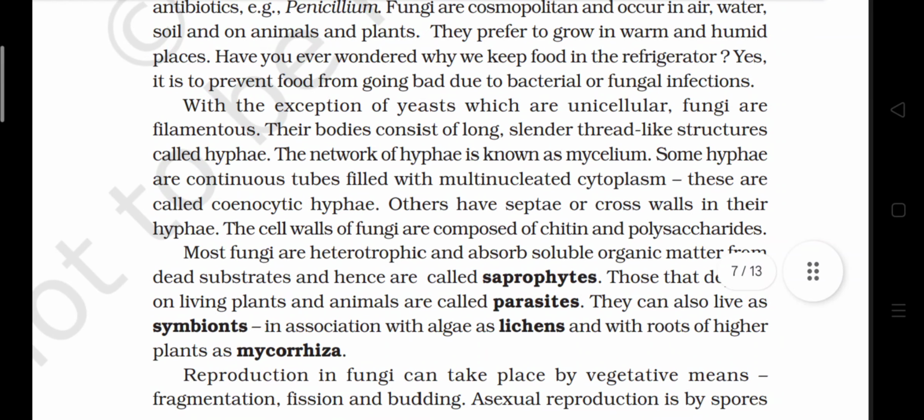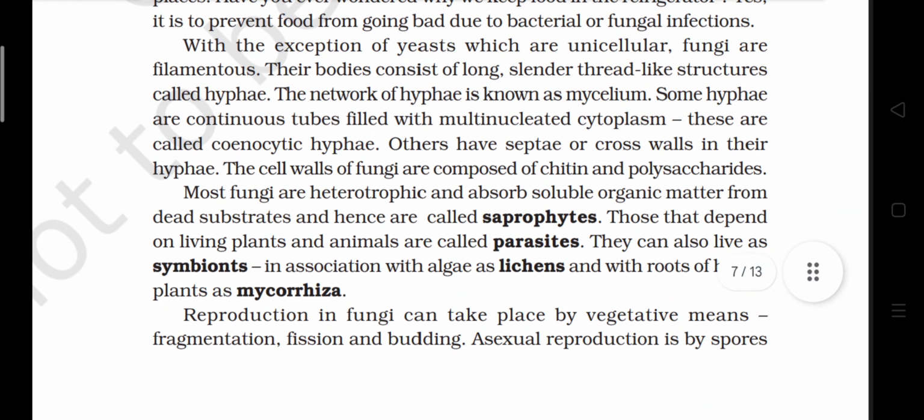With the exception of yeast, which are unicellular, fungi are filamentous. Their bodies consist of long, cylindrical thread-like structures called hyphae. The network of hyphae is known as mycelium. Some hyphae are continuous tubes filled with multinucleated cytoplasm. These are called coenocytic hyphae. Others have separate or cross walls in their hyphae. The cell walls of fungi are composed of chitin and polysaccharides.